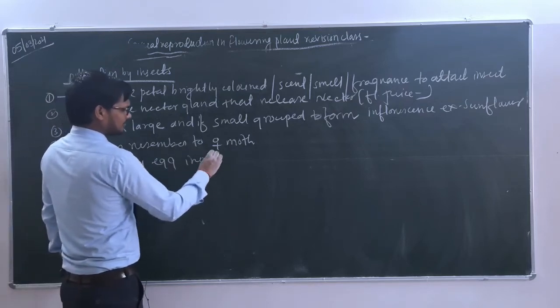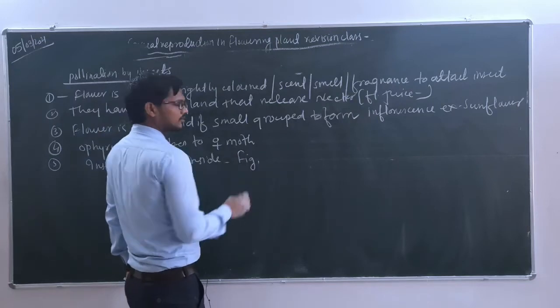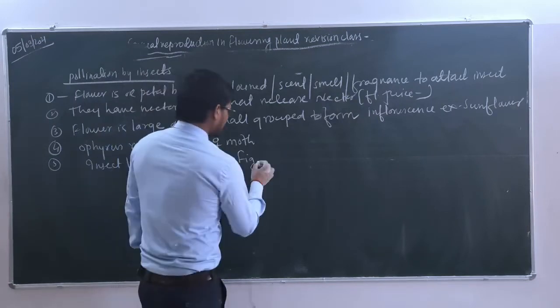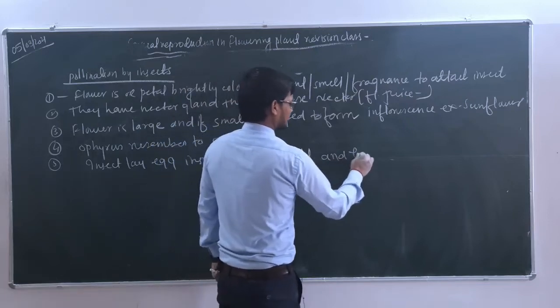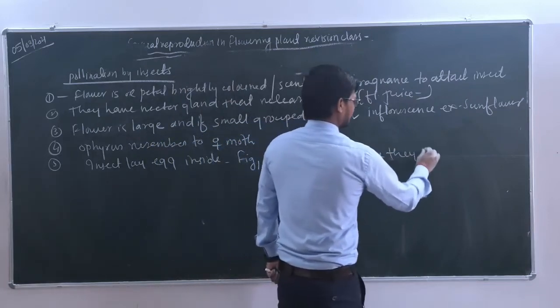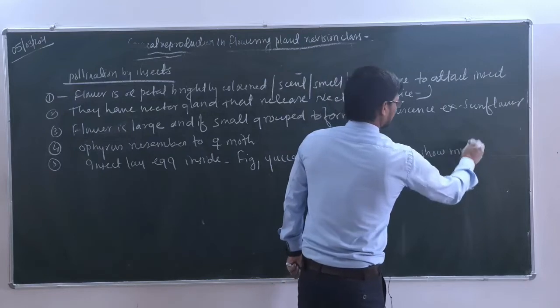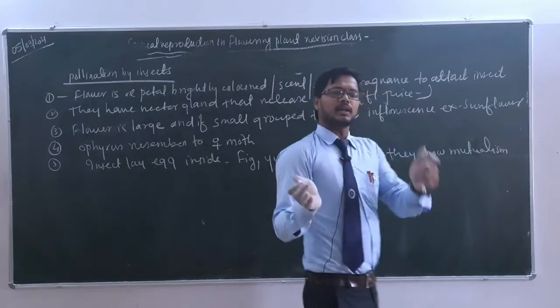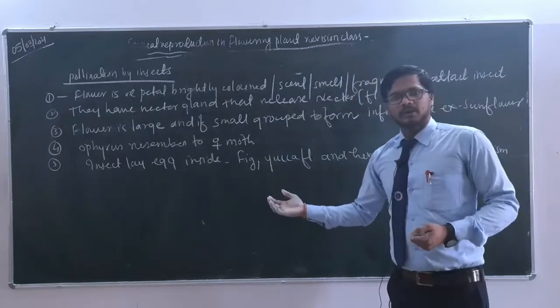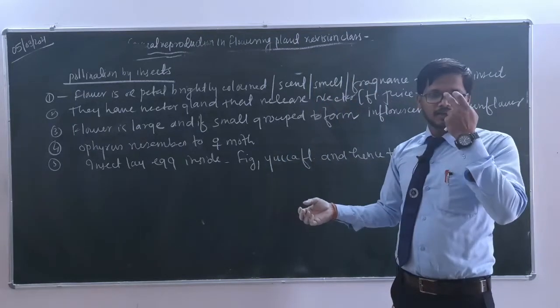5वां हम देखेंगे, insect lay egg inside, we can take the example of fig, जिसको आप गूलर भी कहते हो, Ficus carica and Yucca flower, and hence they show mutualism. म्यूचुअलिज्म शो करते हैं बेटा। It means that here both are interdependent upon each other. मीन्स दैट फ्लावर में पॉलिनेशन तब तक नहीं होगा जब तक मॉथ नहीं आएगा, और मॉथ कब जाएगा?